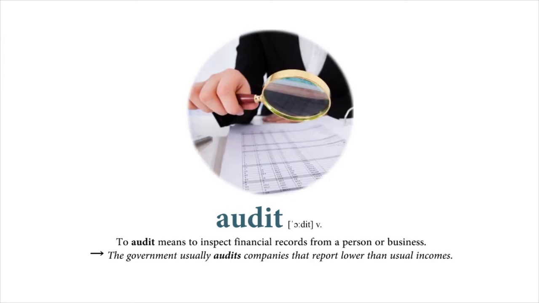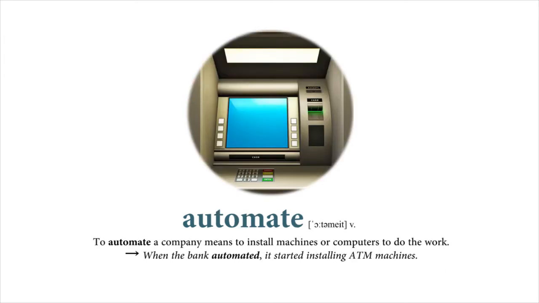Audit. To audit means to inspect financial records from a person or business. The government usually audits companies that report lower than usual incomes. Automate. To automate a company means to install machines or computers to do the work. When the bank automated, it started installing ATM machines.